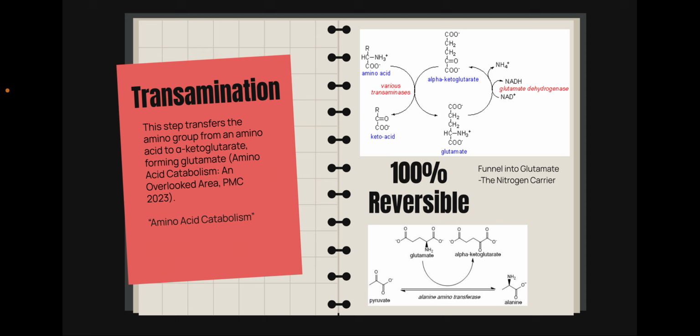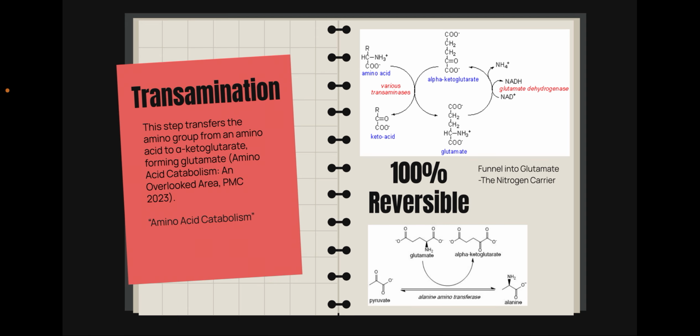To do this, we're going to want to kick that ammonia group off of that amino acid, and this process starts with transamination. So transamination transfers the amino group from an amino acid to alpha ketoglutarate, forming glutamate. You're going to hear glutamate a lot because glutamate is our ammonia carrier. And if you look at the top right image, on the left we have the amino acid. It's going to come in contact with alpha ketoglutarate, and we're going to get our keto acid.